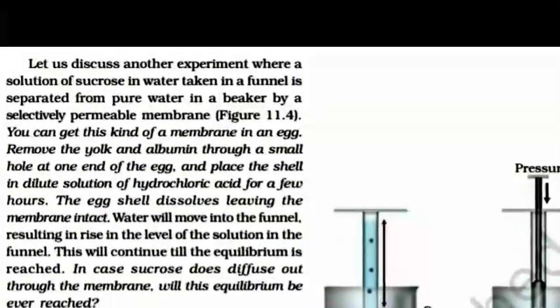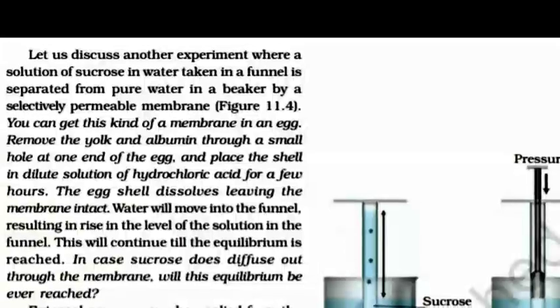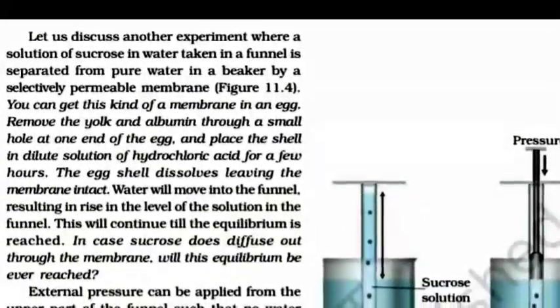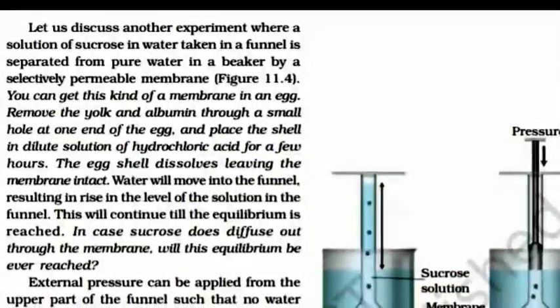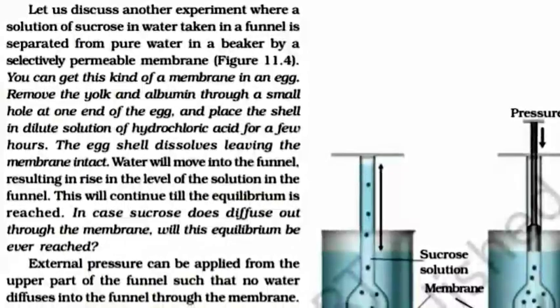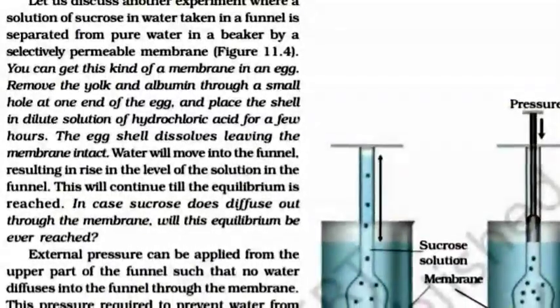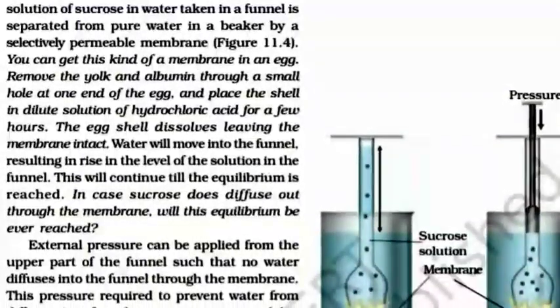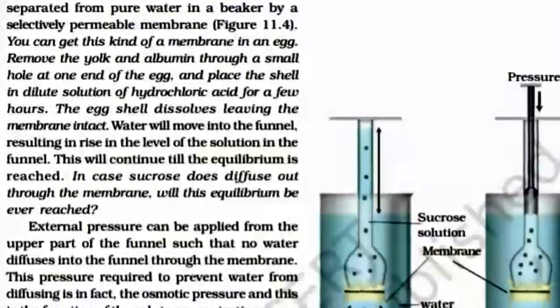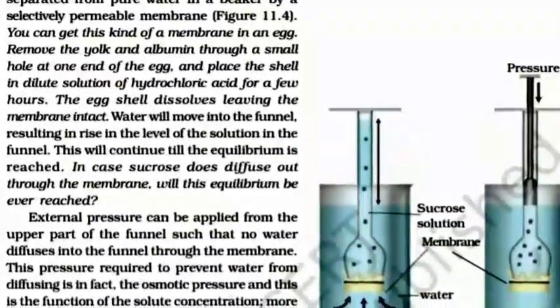Let us discuss another experiment where a solution of sucrose in water taken in a funnel is separated from pure water in a beaker by a selectively permeable membrane. You can get this kind of membrane in an egg. Remove the yolk and albumin through a small hole at one end of the egg and place the shell in dilute solution of hydrochloric acid for a few hours. The egg shell dissolves, leaving the membrane intact.